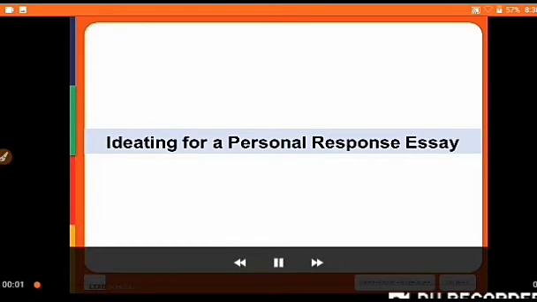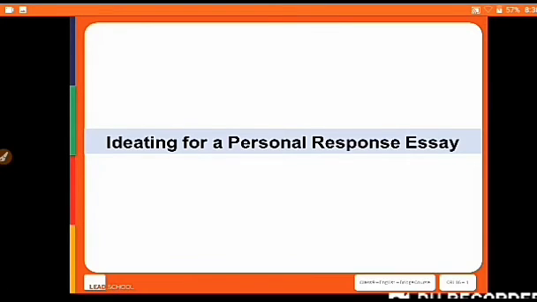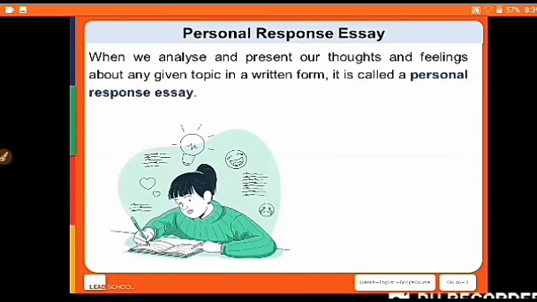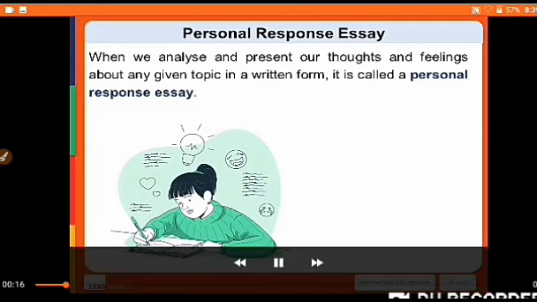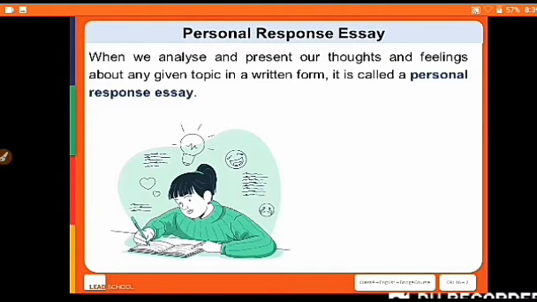Hello students, let us learn how to ideate for a personal response essay. When we analyze and present our thoughts and feelings about any given topic in a written form, it is called a personal response essay. So what is a personal response essay? So when we analyze and present our thoughts and feelings about any given topic in written form, it is called our personal response essay, right?